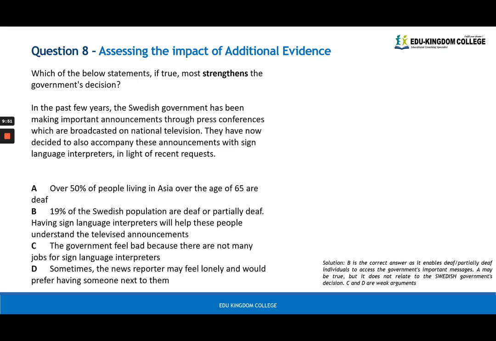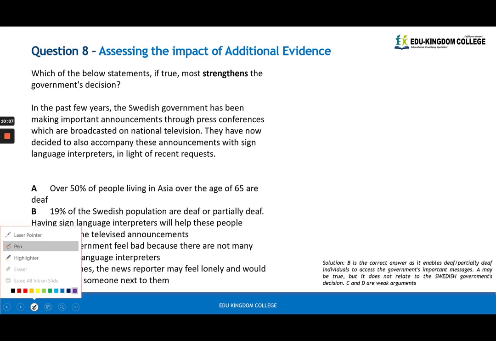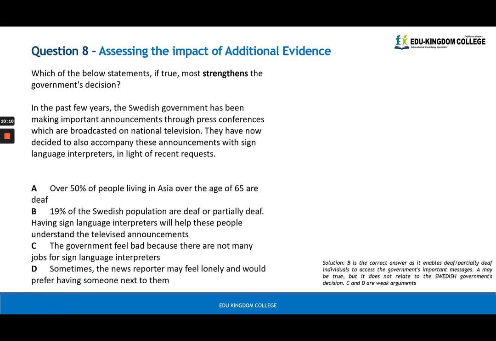Okay, question 8. Assessing the impact of additional evidence. Which of the below statements, if true, most strengthens the government's decision? To find the strengthening of the government's decision, we need to find what the decision is. So the decision here is that they accompany the announcements with sign language interpreters in the Swedish government in light of recent requests. What would support or strengthen this? The answer here is B.